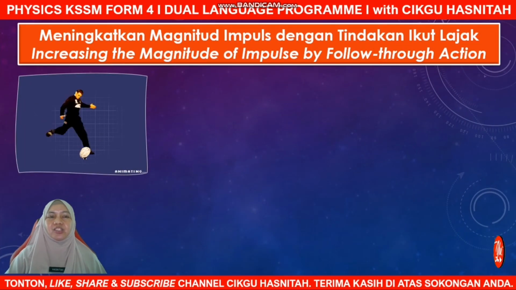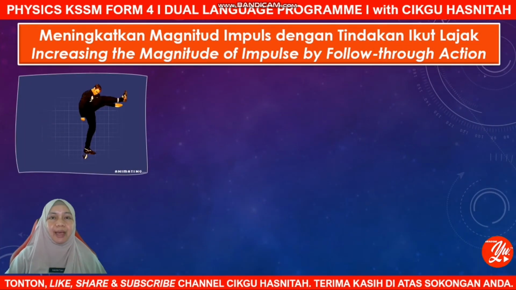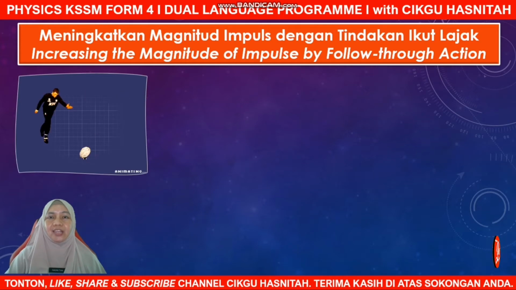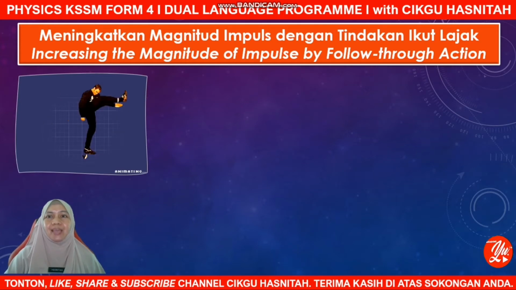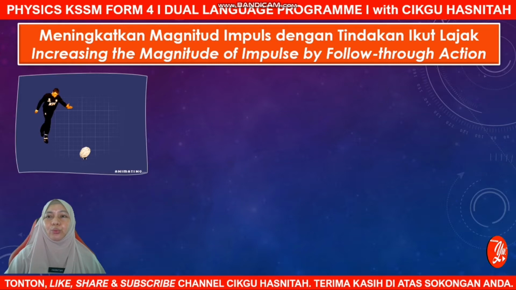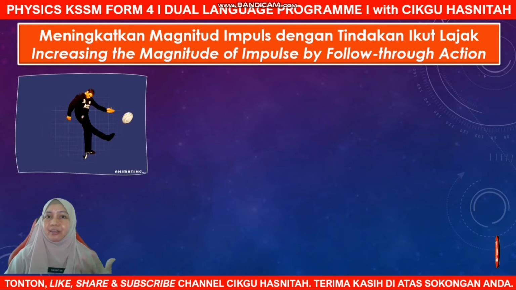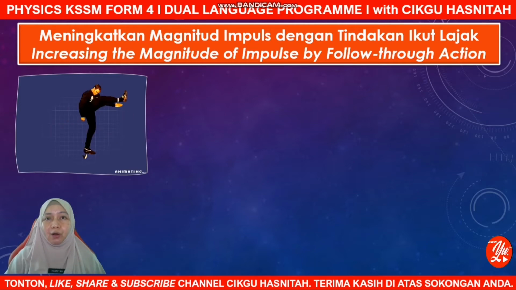Okay, now let's check on this. This is the situation where we can increase the magnitude of impulse or change of momentum by doing a follow-through action. In some sports, follow-through actions are applied, for example, in football. Where else? Yes, very good, in softball, in golf, and many more.